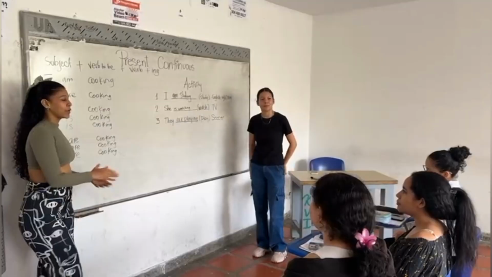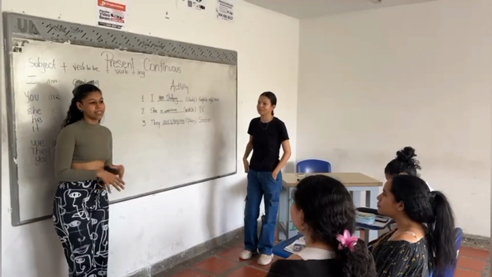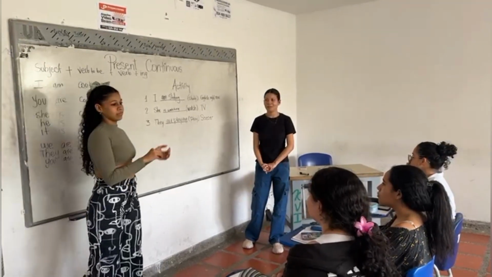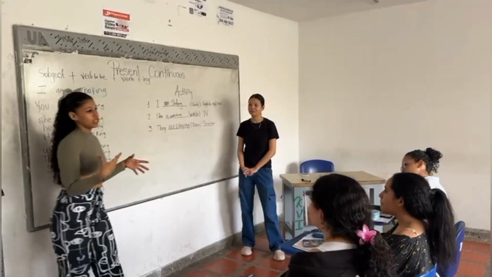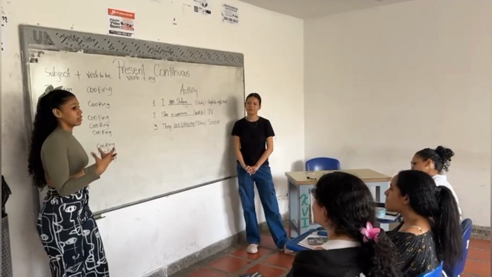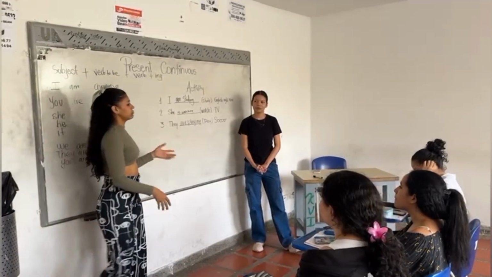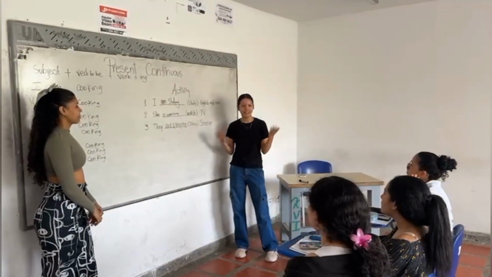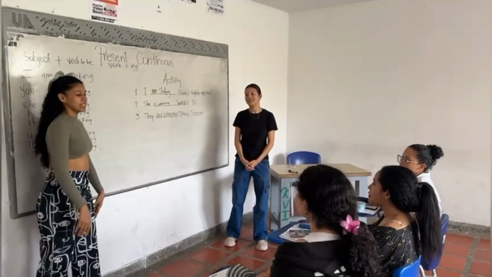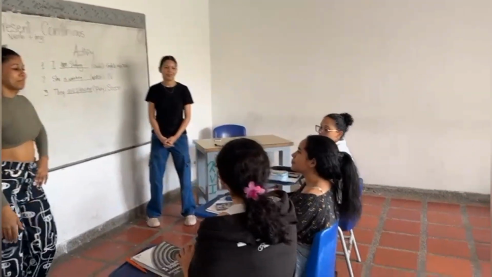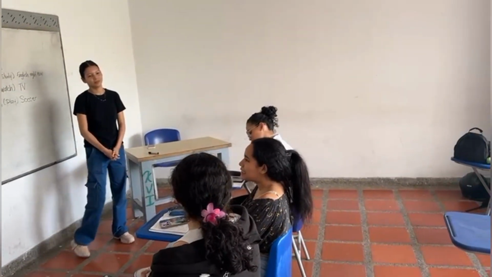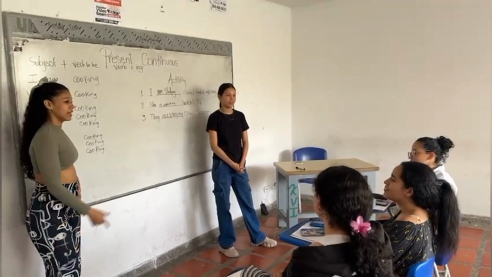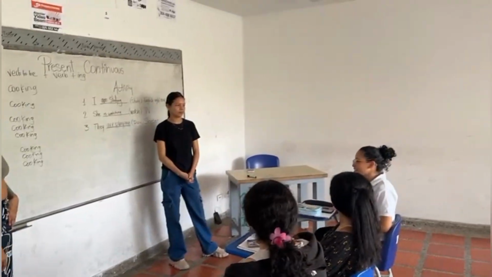Excellent, everyone. Okay, guys, so now let's practice by asking questions to each other. I want you to ask each other questions about a family member, what they are doing right now. So for example, hey Fanny, what is your brother doing right now? My brother is sleeping. So let's start with Chalai. What is your sister doing? My sister is working at the company. Okay, thank you. Hansi? My mother is cooking right now.